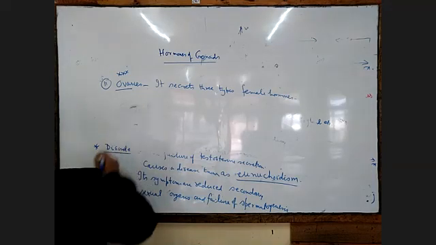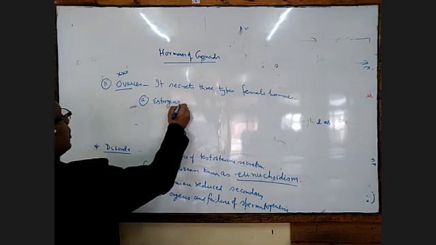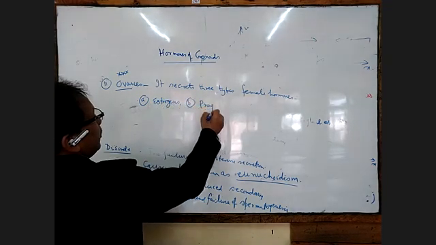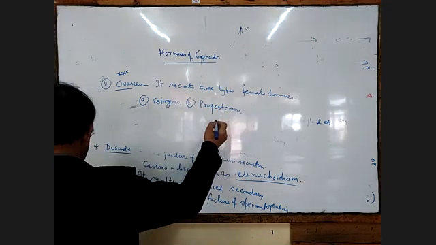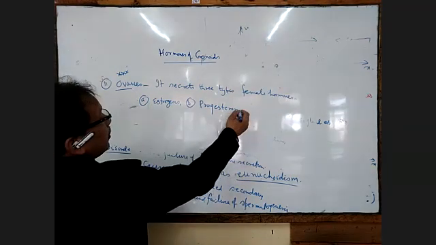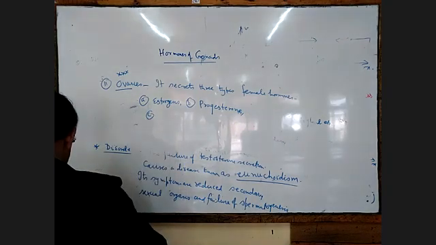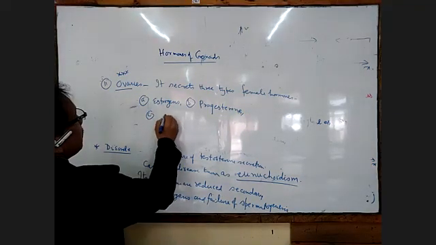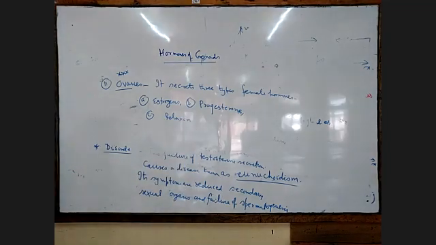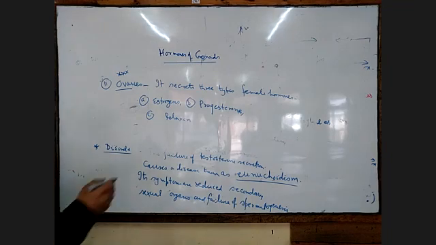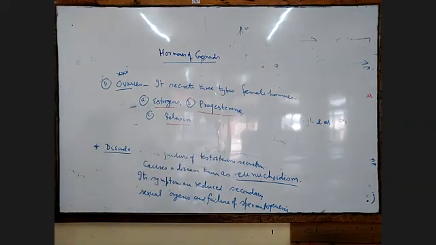A will be estrogen, B will be progesterone, and C will be relaxin. So these are the three types of hormones produced by the ovary: estrogen, progesterone, and relaxin.